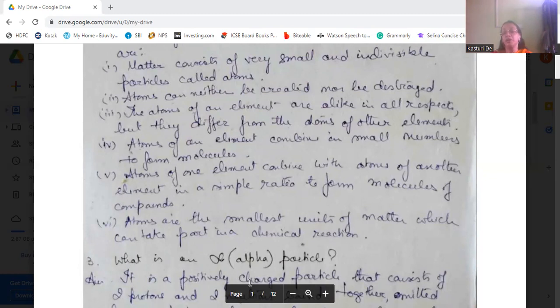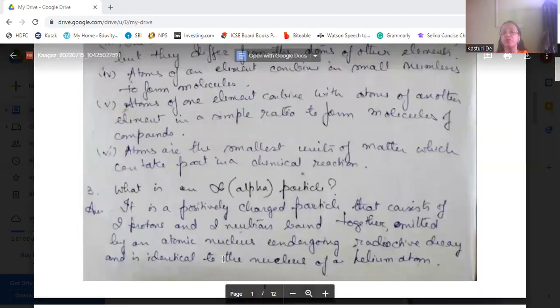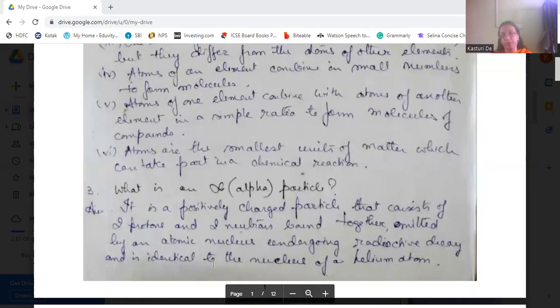Now, the third question is, what is an alpha particle? It is a positively charged particle consisting of 2 protons and 2 neutrons, which are bound together, but emitted by an atomic nucleus undergoing radioactive decay and is identical to the nucleus of a helium atom. So this alpha particle is very similar to the nucleus of the helium atom, consisting of